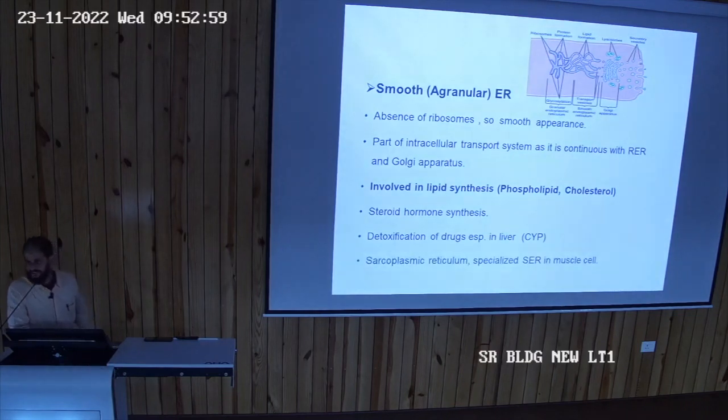Then this smooth endoplasmic reticulum is specialized in the muscles. Muscles में जो होते हैं smooth endoplasmic reticulum, उसको हम क्या कहते हैं, sarcoplasmic reticulum. Must be knowing, what is the role of sarcoplasmic reticulum? It is having the calcium within it, and as the need arises, it releases the calcium, and that helps in the excitation contraction mechanism.